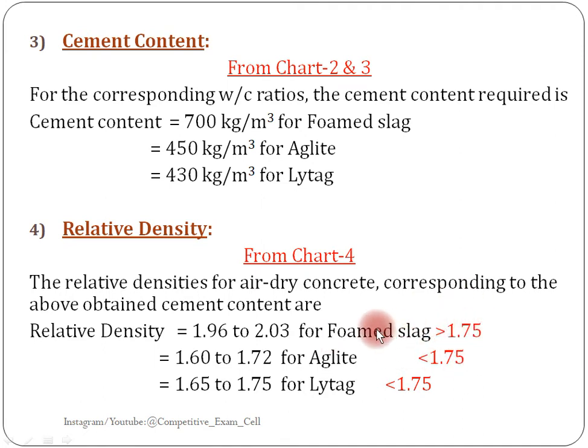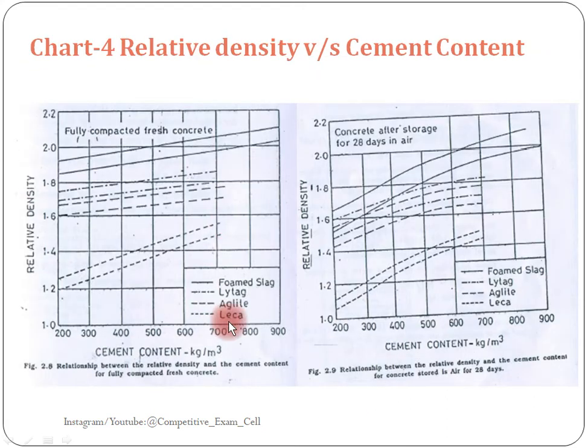What is the condition in the problem? The relative density of concrete mix should not exceed 1.75. Here for foamed slag it is exceeding 1.75. Again it becomes uneconomical. Only we have the option for Aglite and Lytag. Again the same: using the cement content, read from here 450, trace the line towards the Aglite and Lytag.